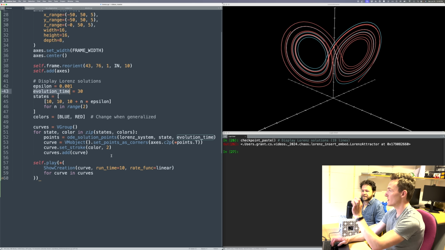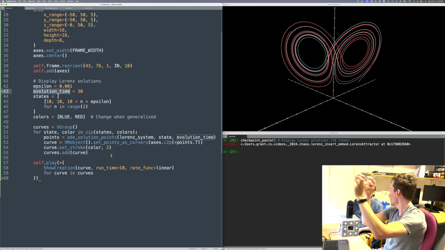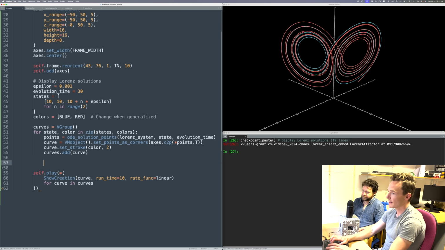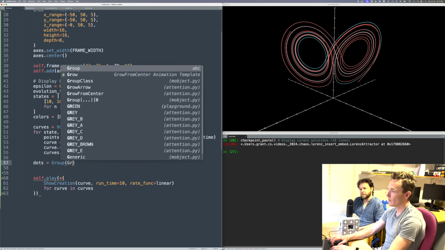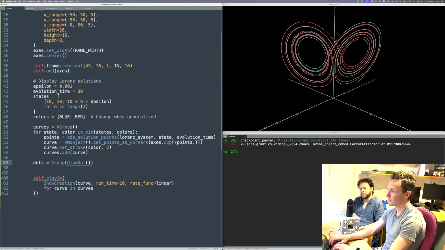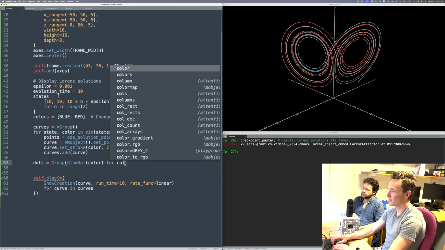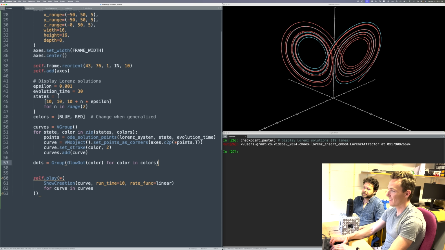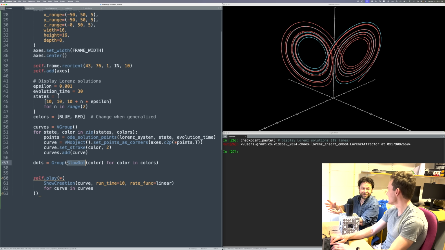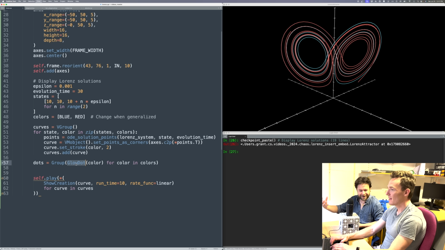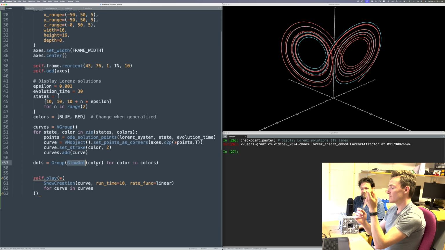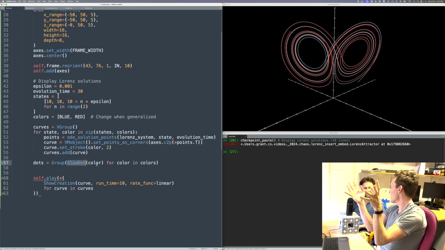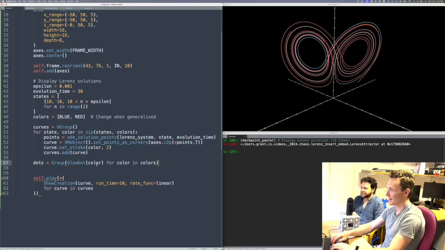The other thing I want to do is have little dots indicating the endpoint, so you can eyeball it easily. The way I'm going to do that is I'm going to make a group that'll have a thing called a glow dot, color for color in colors. And glow dot is a baked-in function because you often want a point that moves and has a nice bit of coloring to it. This one's not a vectorized thing. Its data is described by a point in space and how much I want it to ambiently glow. And it's got a little color.